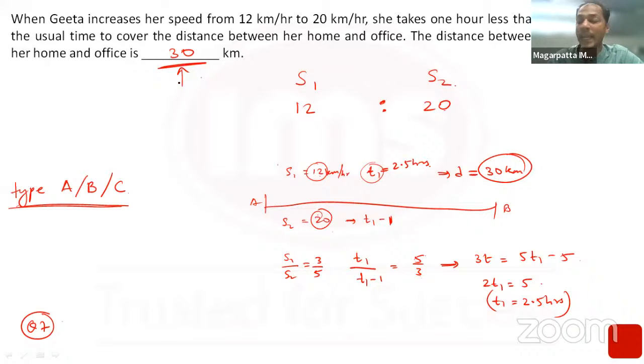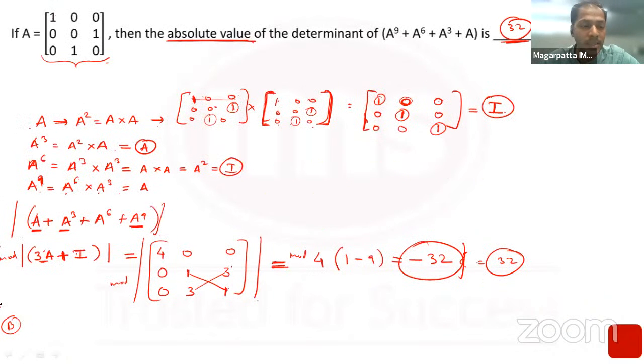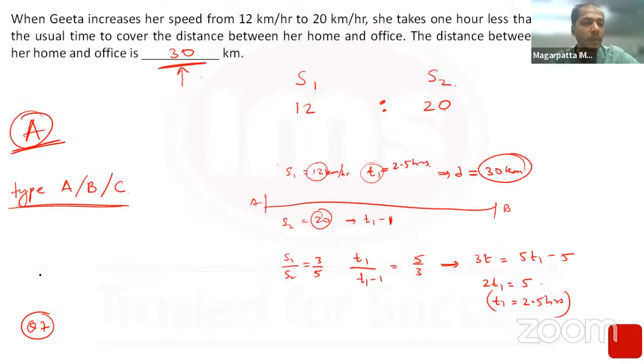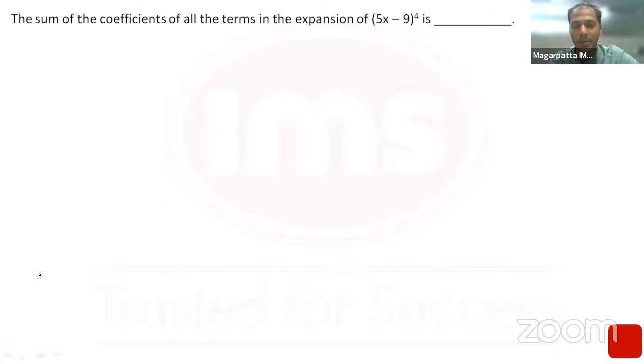So this was a clear type A question. This was a clear type A question. If I had to go to the previous question, I would rate this as, again, not a straight B. This would be A/B. But the seventh question was a clear type A question. You can't miss out on this.